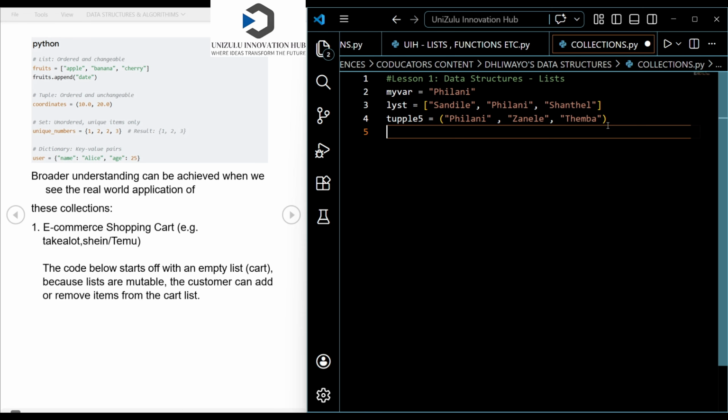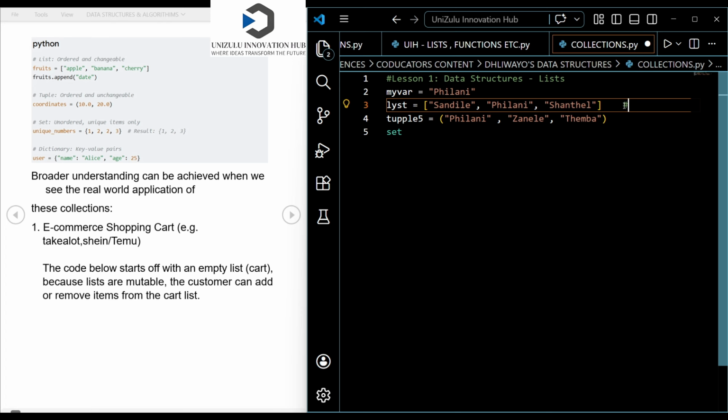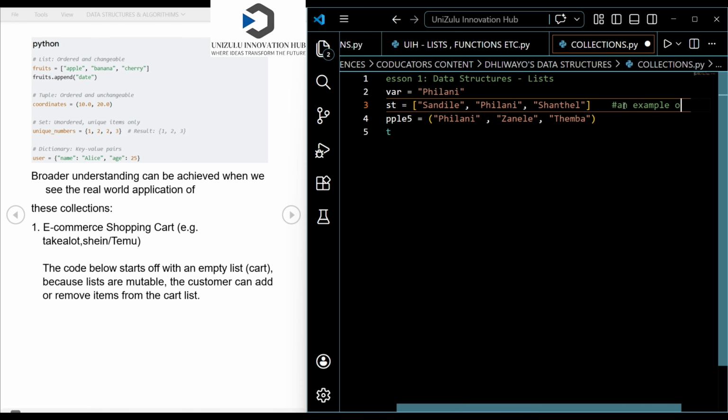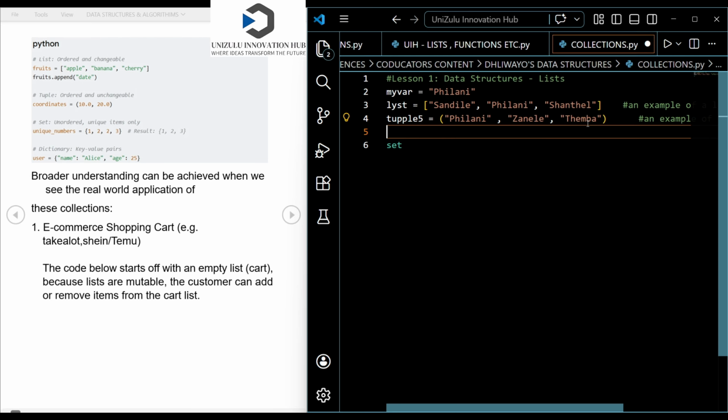So we can also look at sets as well. This is a list, right? Let me add a comment there and say an example of a list. And the second one is an example of a tuple. Now let me talk about a set. A set is still a data structure. It is just used to store information. Information can be anything: strings, integers, or any other data type.